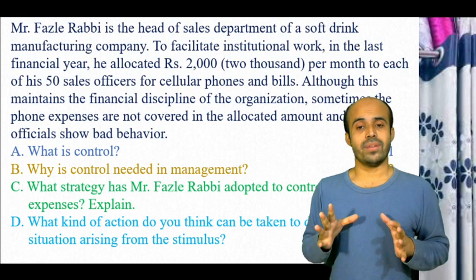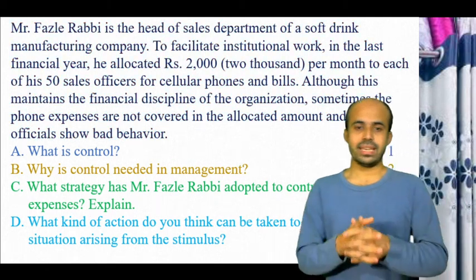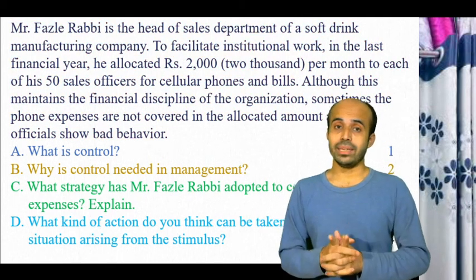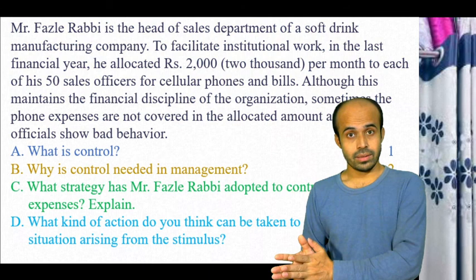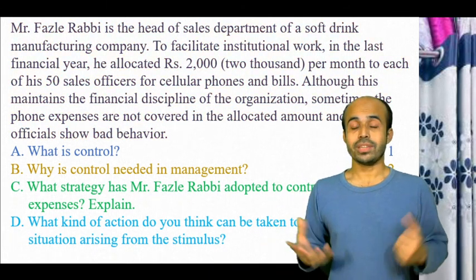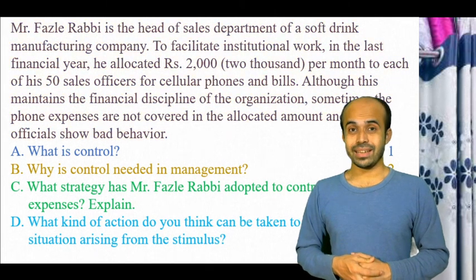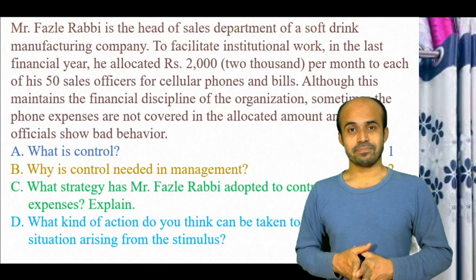What type of technique is used here? You can see he allocated money for the next month in the past month. So what do you think? Is it like a budget?